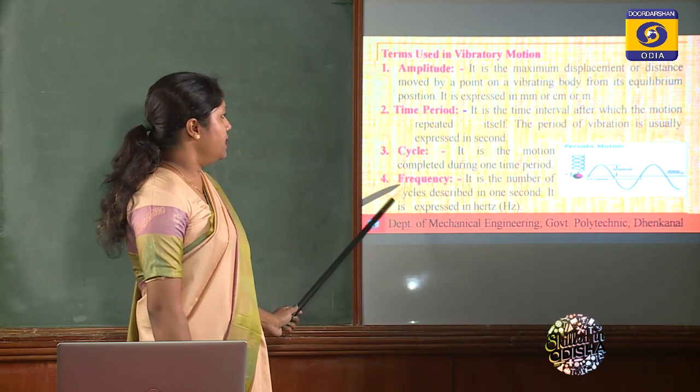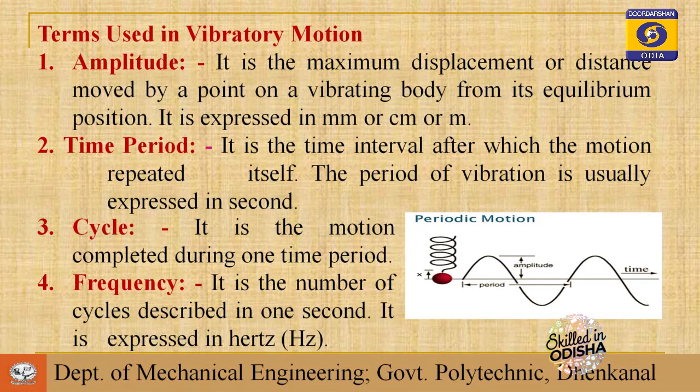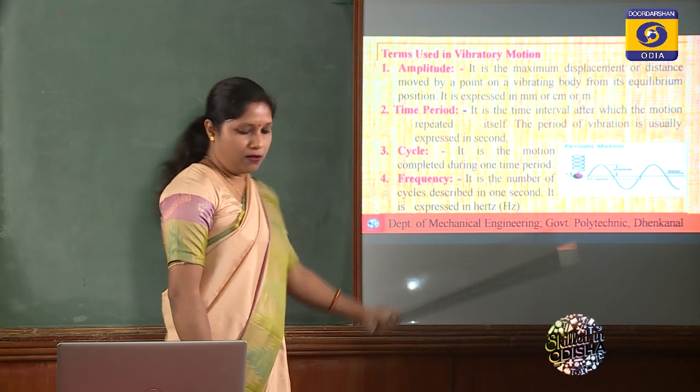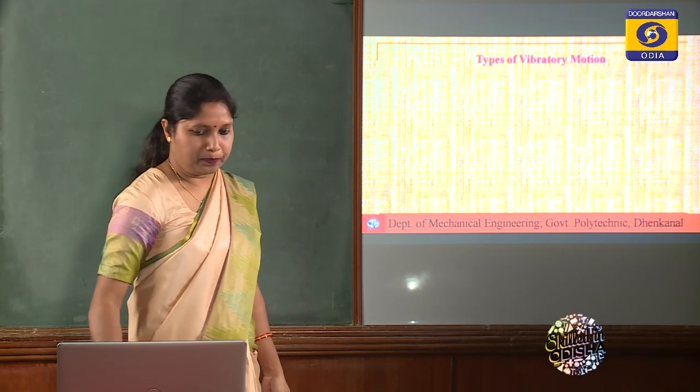Then the fourth term is frequency. Frequency means how fast the vibration can go. You can define it as the number of cycles described in 1 second. It is about how fast it can happen. If I can eat 2 mangoes per second and you can eat 5 mangoes per second, whose frequency is more? Definitely yours, because per second you can eat 5 mangoes. So these are the 4 terms that you will come across while going through this topic.